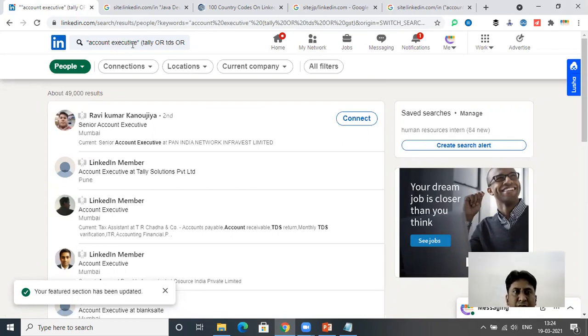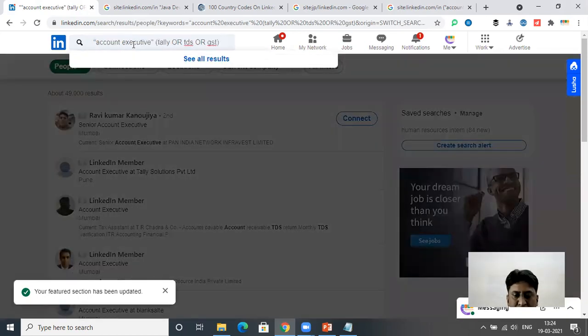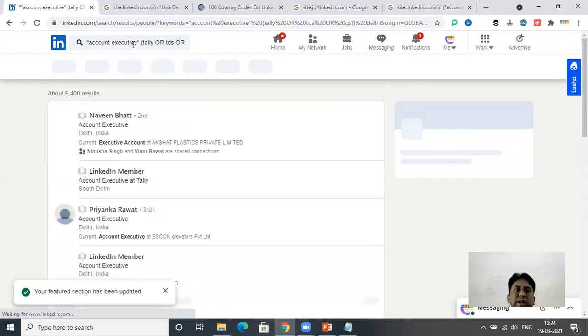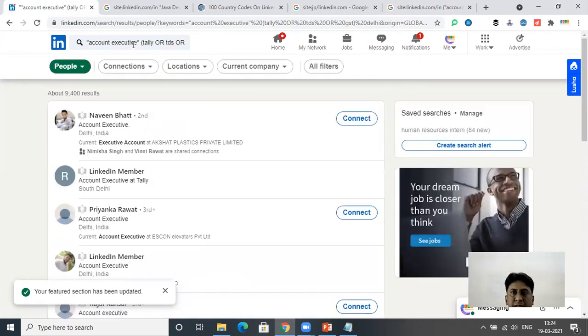These are people who are account executive or account senior executive, whatever it may be. The word account executive will be everywhere, plus who know Tally, TDS and GST, and who are from say, we'll take another city, 9,400 people from Delhi in LinkedIn with this keyword.